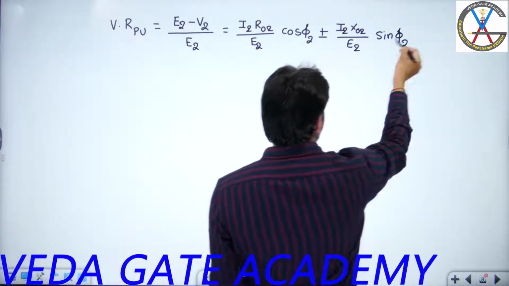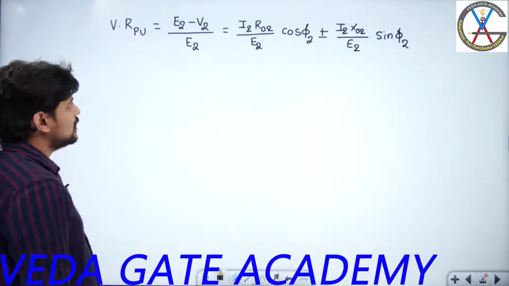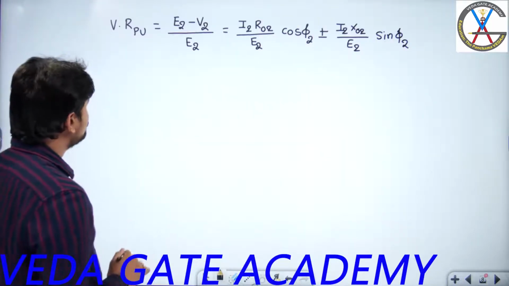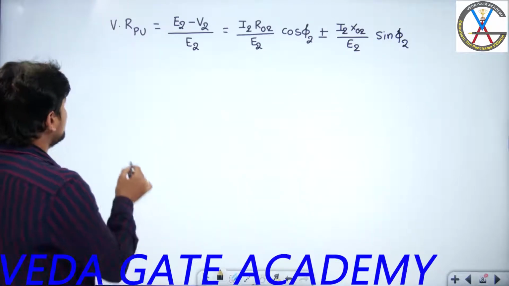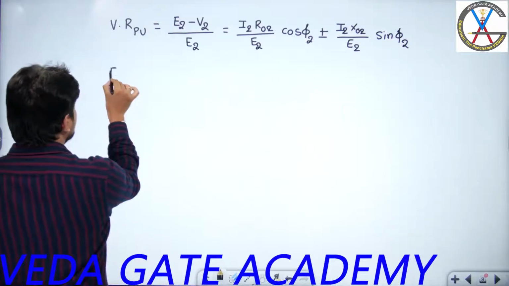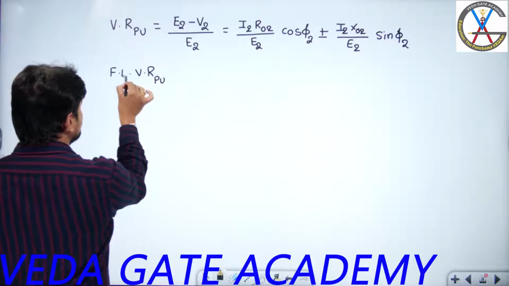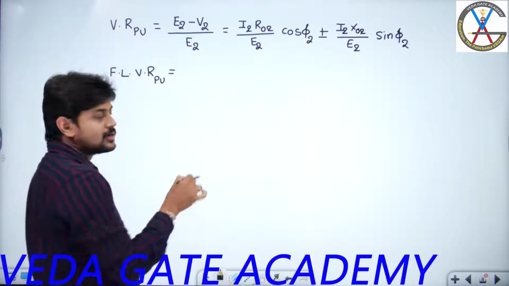Yes or no? So plus corresponds to lagging power factor loads and minus corresponds to leading power factor loads. Now once you understand this, let us try to calculate the full load per unit voltage regulation. Full load means the current should be the rated or full load current.